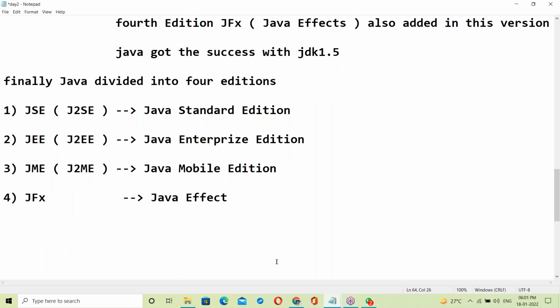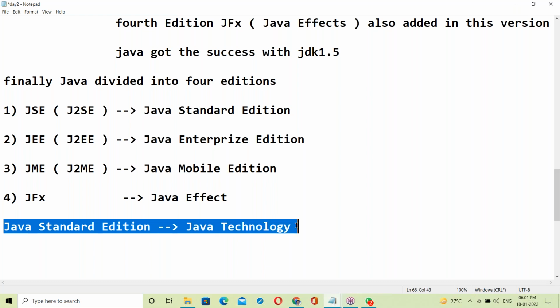Let us see what the purpose of the different editions is. First one, Java Standard Edition. What is it? This is Java technology, which you will be learning. This is our course. Your course is core Java, which comes under Java Standard Edition, Java technology.